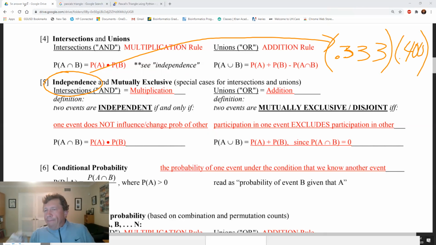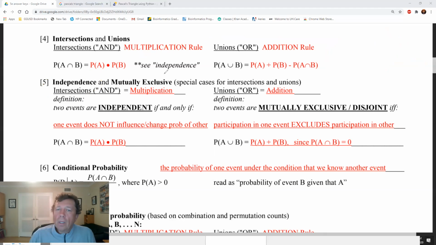0.400. If you consider the first batter and the second batter independent versus the pitcher, then the probability of them both getting a hit would be 0.333 times 0.400. Okay, that's independence. All right, pretty easy idea.